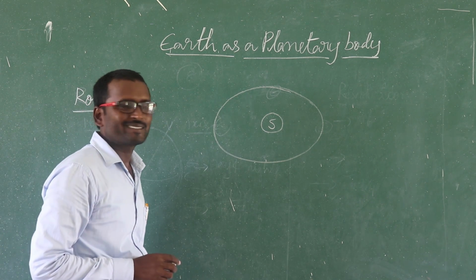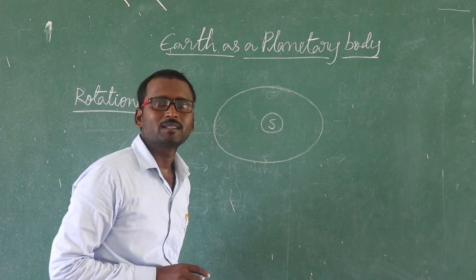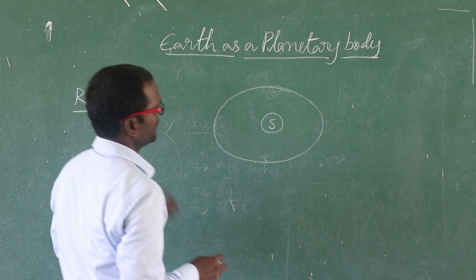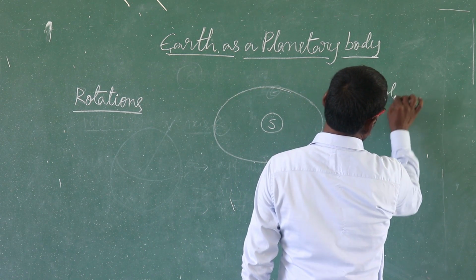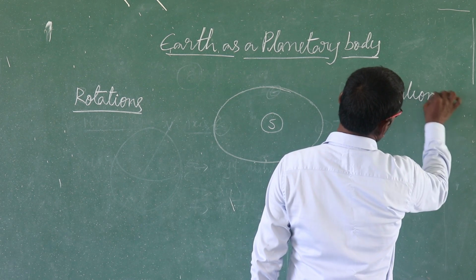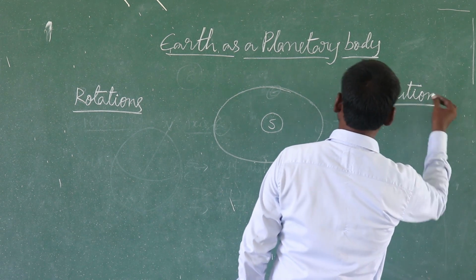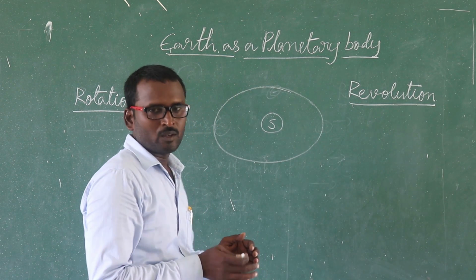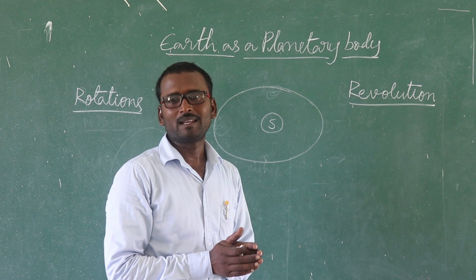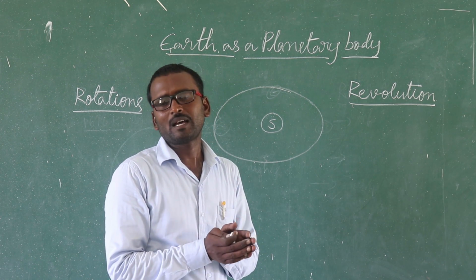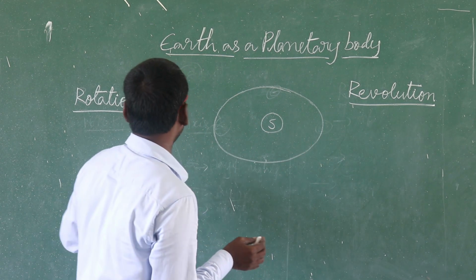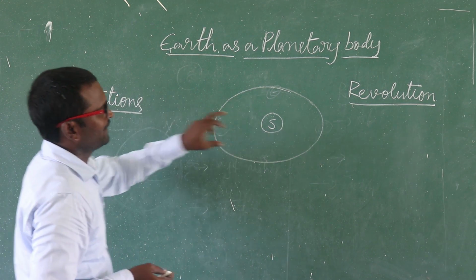Being a planet, Earth has how many movements? 2 movements. What are they? The first one is rotation. The second one is revolution. Earth has 2 movements, rotation and revolution.